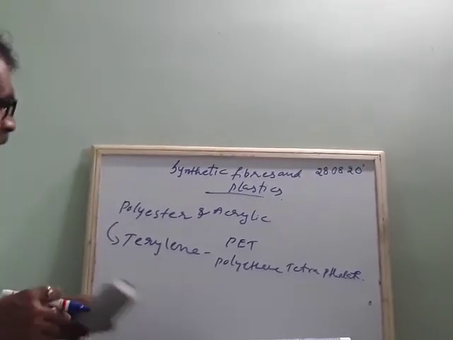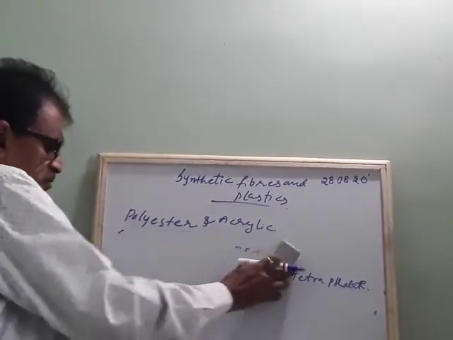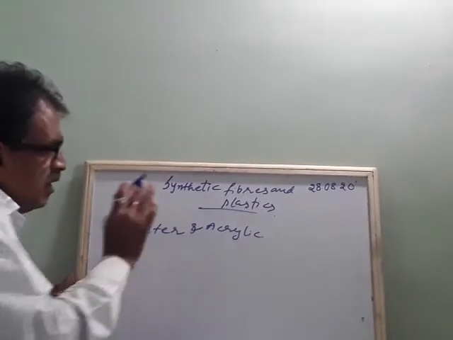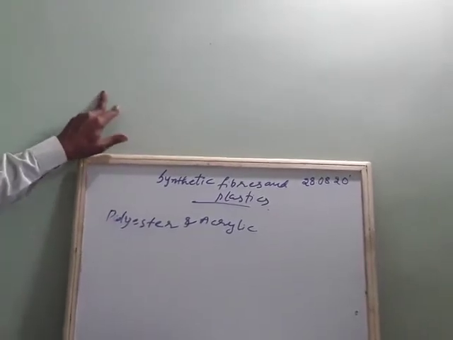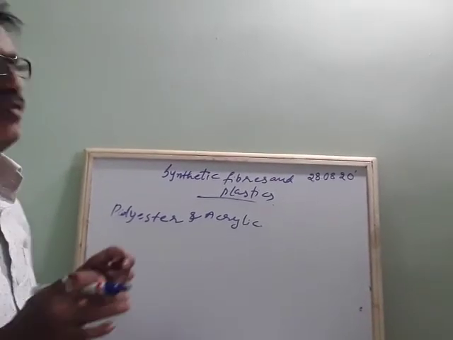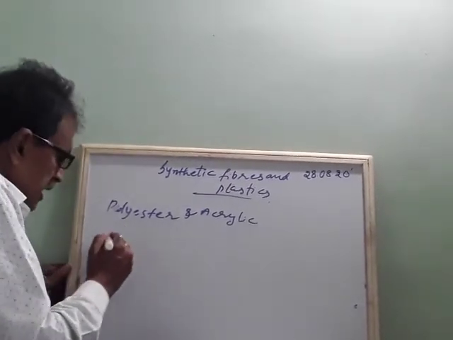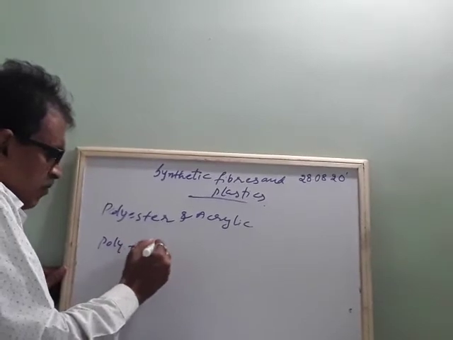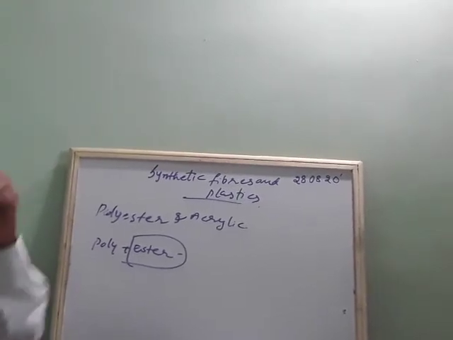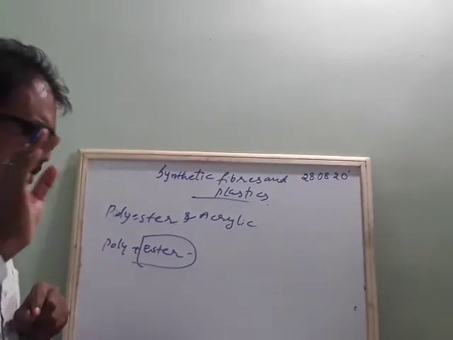And actually, polyester has a smell. What smell they have, we'll see. I told you, synthetic fibers are obtained from chemicals. By using chemicals, we are able to make polyester, the synthetic fiber. In polyester, there is poly, and ester. Ester is a type of chemical which gives a smell of fruit. The smell of ester is like a fruit.